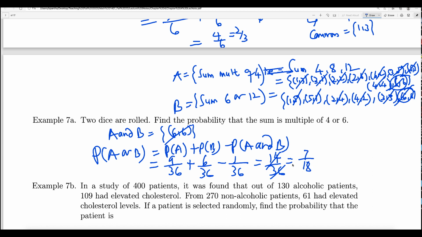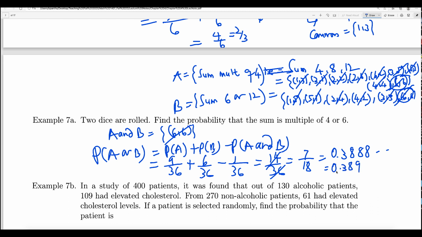If you want to write this probability in decimal form, what do you get? 7 divided by 18 is 0.3888 and so on. If you want 3 decimal places, you can write 0.389. Okay?